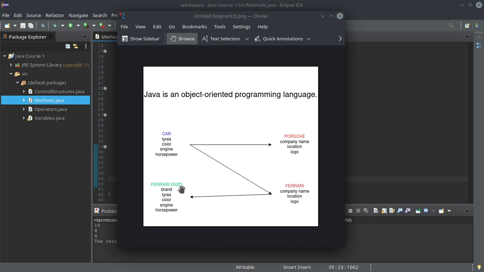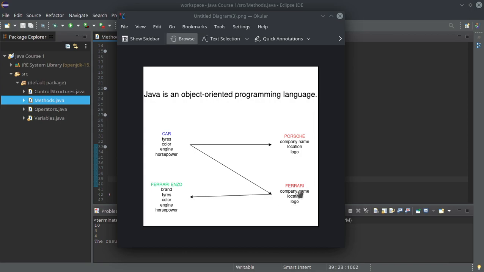So for example, the brand name of the Ferrari Enzo is Ferrari and not Porsche. And Porsche otherwise built the Porsche Carrera using the same model, because the Porsche Carrera is a car, but with typical attributes of the Porsche company. So Ferrari and Porsche use a model, a class, in order to build specific objects which have specific attributes.